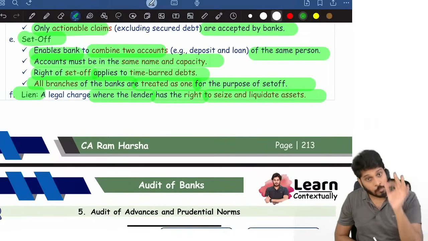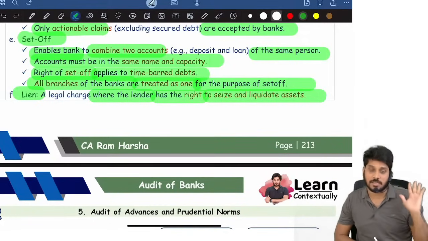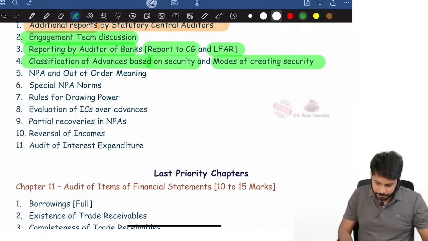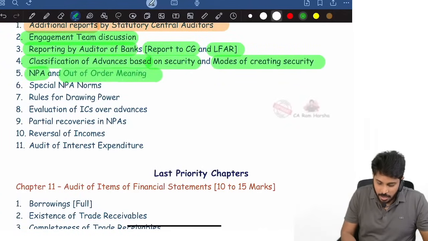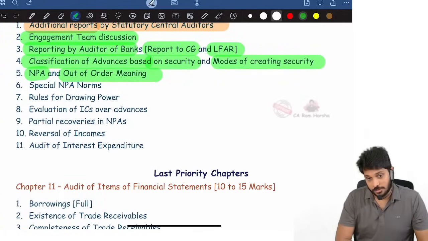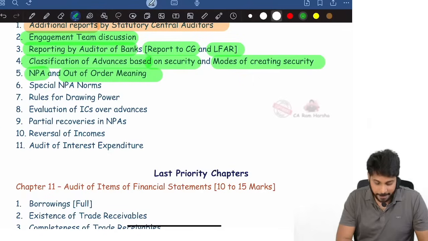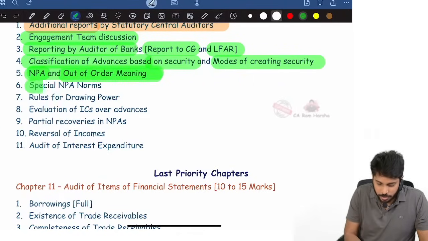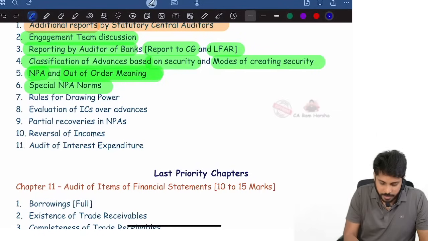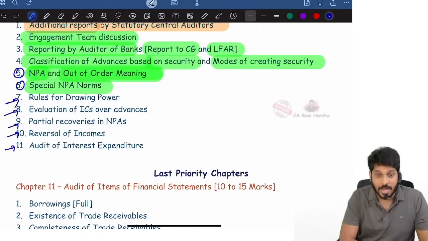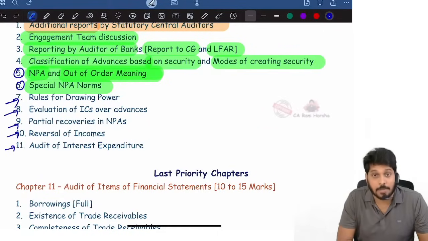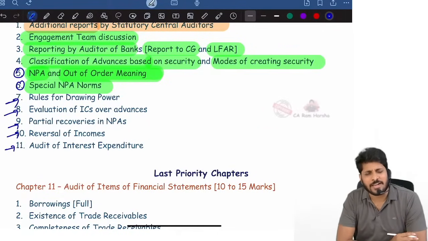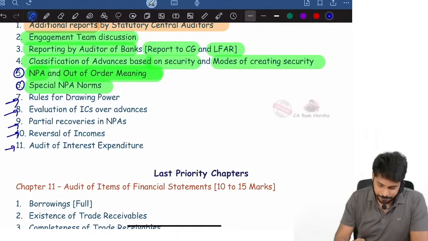These are various modes through which a security can be created. Next, what is an NPA and what do you mean by out of order? NPA and out of order. So here we are going to discuss about various types of NPA, out of order, special NPA norms. So these two we are going to discuss now. Then we will be discussing about drawing power, controls over advances, partial recoveries, recovery of NPA, and audit of interest expenditure. Once these completed, bank audit topic will be over. Then we have documentation chapter that we will discuss.